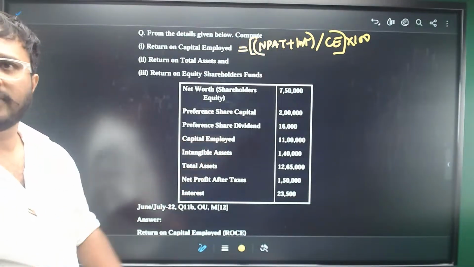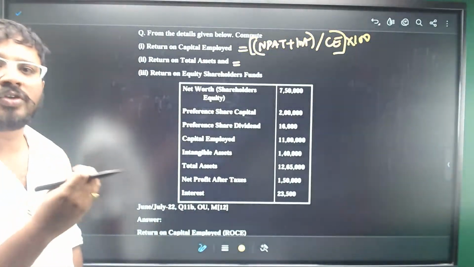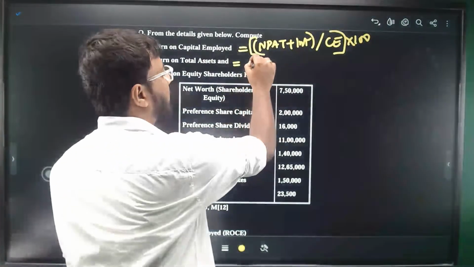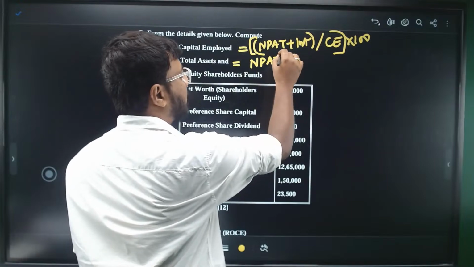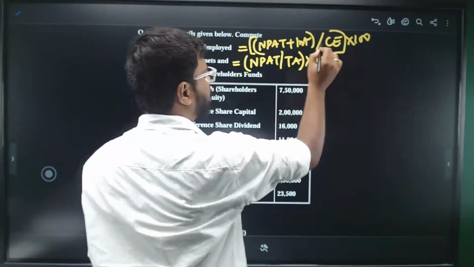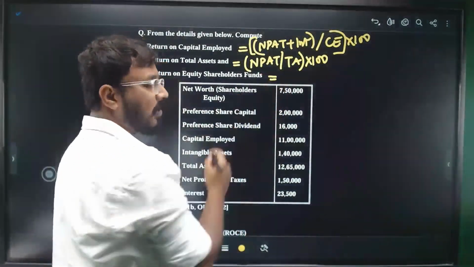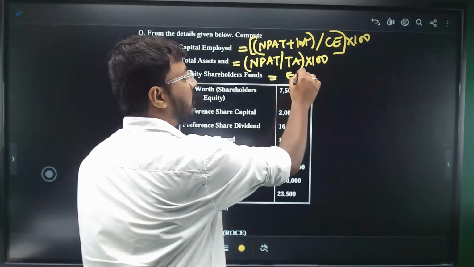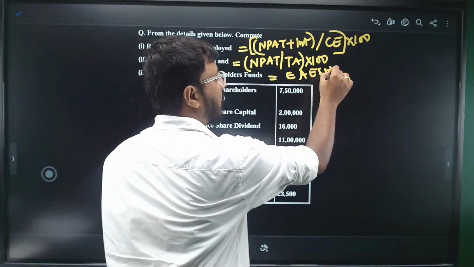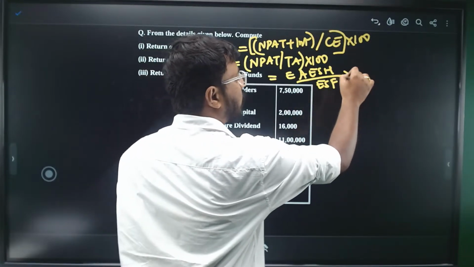Formula, right? Return on total assets. Return means what is your profit, right? Here, net profit after tax, divide it with the total assets and multiply it with 100. And then return on equity shareholders funds: earnings available to equity shareholders divided by equity shareholders funds into 100.